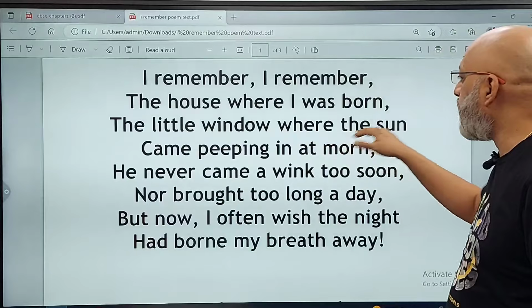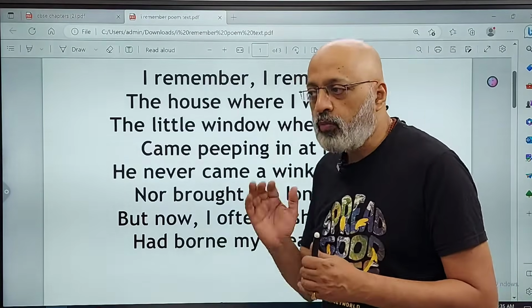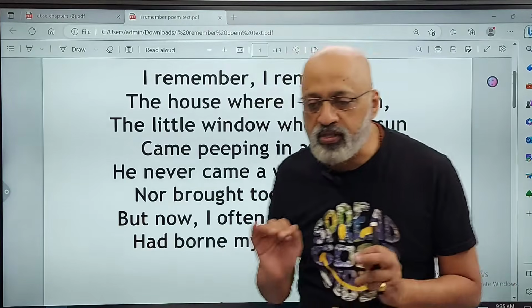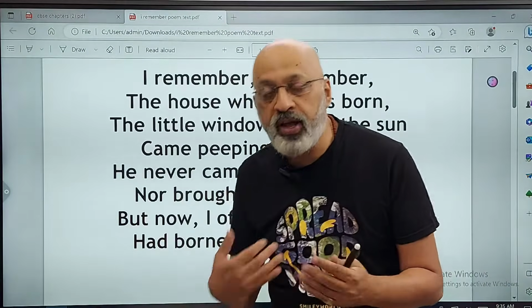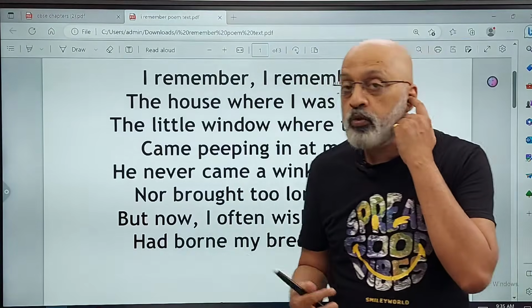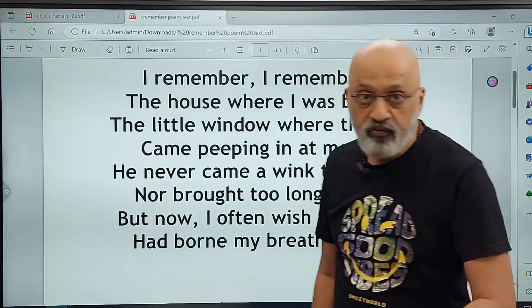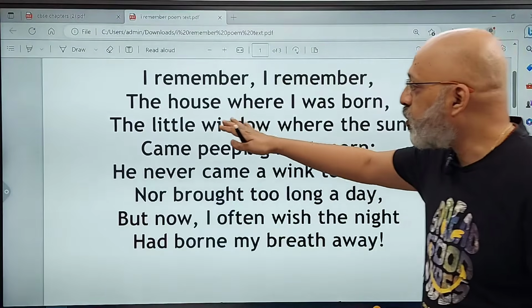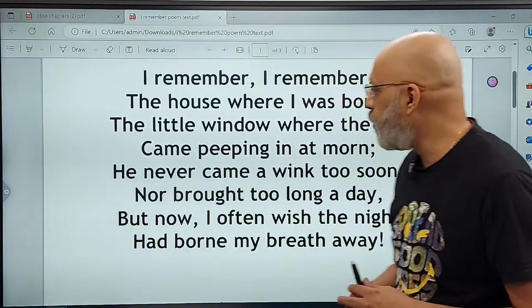The little window where the sun came peeping in at morn. Morn means morning. So he's almost personifying the sun. You know, the sun would be peeping in through the window, right? Almost personifying the sun, almost as if it is some kind of a friend, some kind of a pal that he had when he was a child. Okay, so you see, little again conveys a sense of the childhood years.